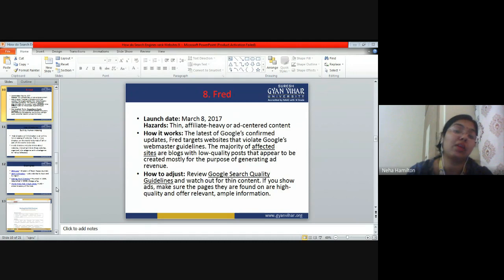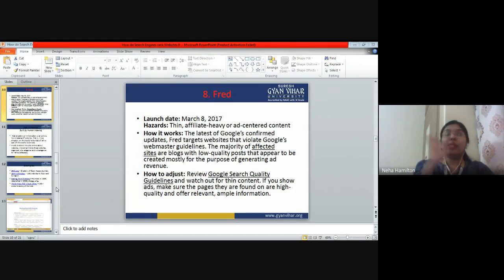your ranking down. The latest of Google's confirmed updates, Fred targets websites that violate Google's webmaster guidelines. The majority of affected sites are blogs with low quality posts that appear to be created mostly for the purpose of generating ad revenue. Right?